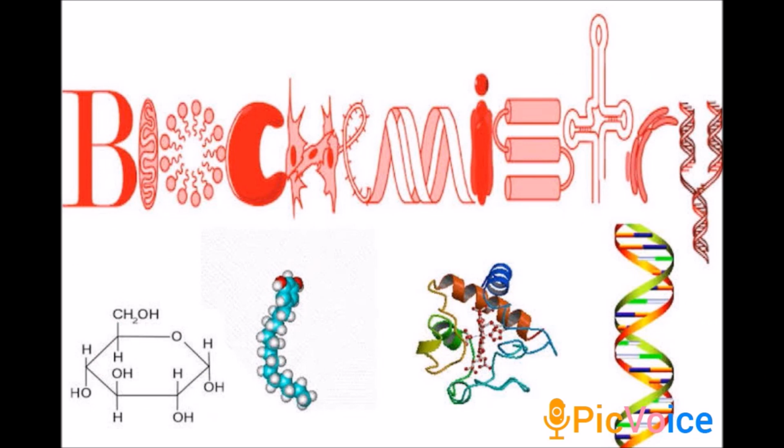The first subject in the branches of biology is biochemistry. Biochemistry is the study of chemicals that make up life. So studying what chemicals are present to make life run comes under biochemistry.